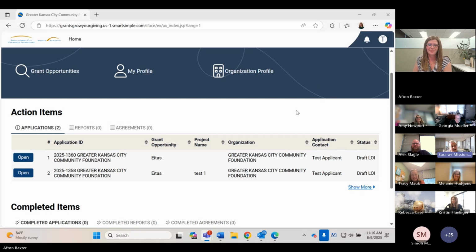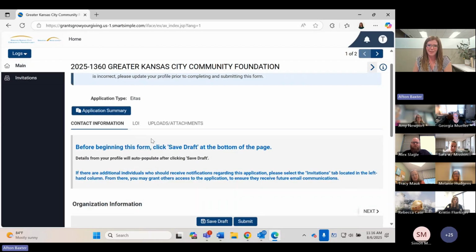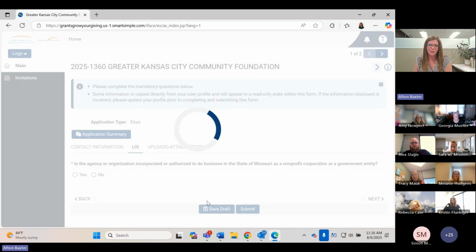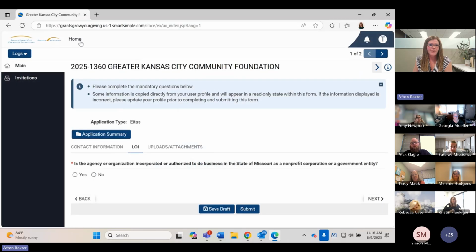Could you show again how to do a second LOI? Yeah, sure. Yes, so I'm in progress on one right now. So you can always click save draft on the current one that you're working on. And then there is a home tab in the top left here.